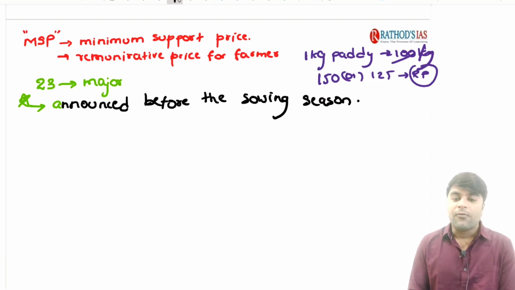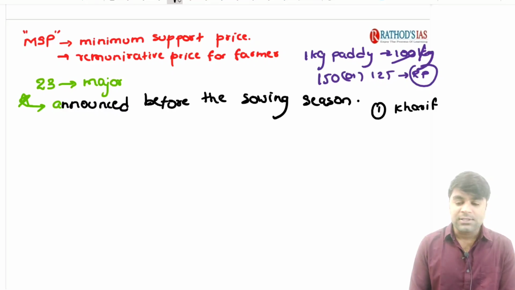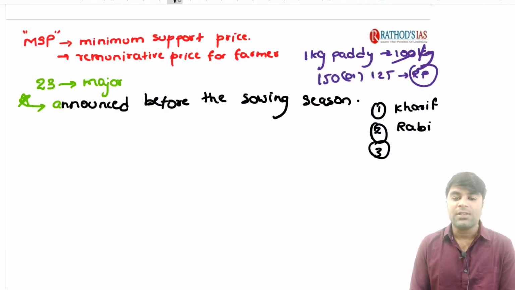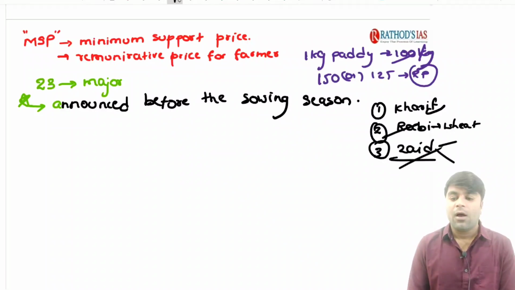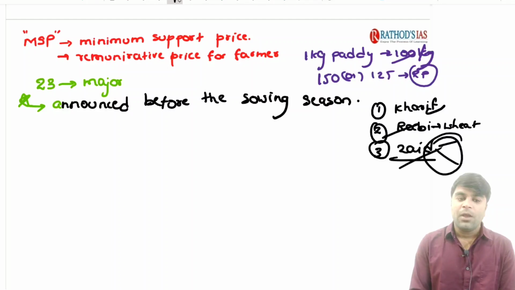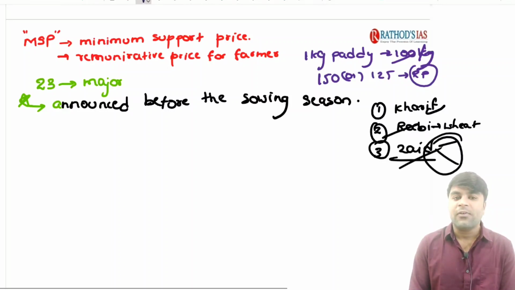You all know that we have 3 important seasons in the country. The first one is the Kharif season, the monsoon or rainy season for us. Next we have the Rabi season, the winter season, and then the Zaid, which is summer. In Kharif we cultivate crops such as paddy. In Rabi crops, particularly we have wheat. And in Zaid, we have cucumbers, watermelons and similar crops. This MSP is announced before the sowing season for 23 major crops.